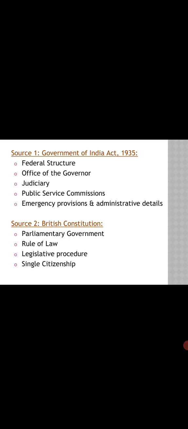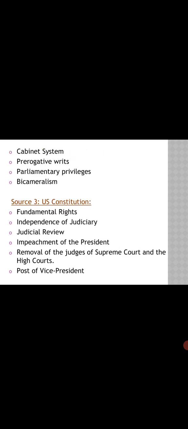The second source is the British Constitution. The parliamentary form of government, rule of law, legislative procedure, single citizenship, cabinet system, prerogative writs, parliamentary privileges, and bicameralism. All these features are brought by the framers of the Indian Constitution from the British Constitution.